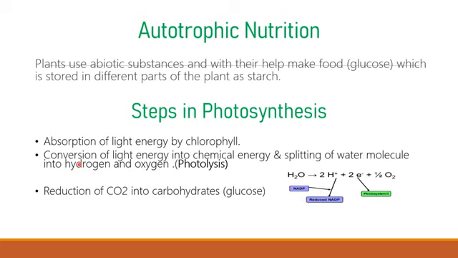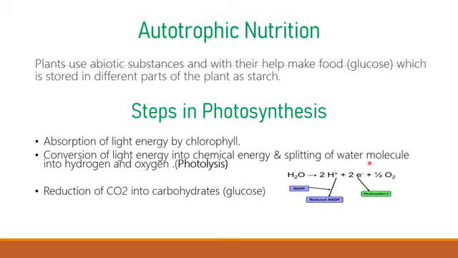So in this step we see the conversion of light energy into chemical energy. NADP and ATP: in this process, photophosphorylation, ATP will be formed. So this is a conversion of light energy into chemical energy.